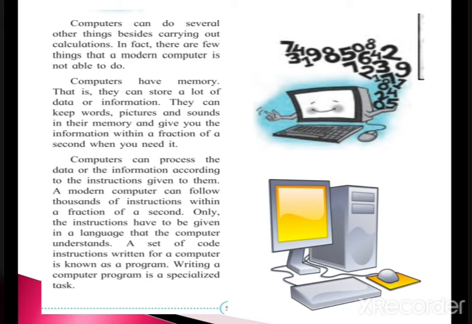In a computer, words are stored in a word file and pictures are stored in the gallery. Also, a computer can save music.